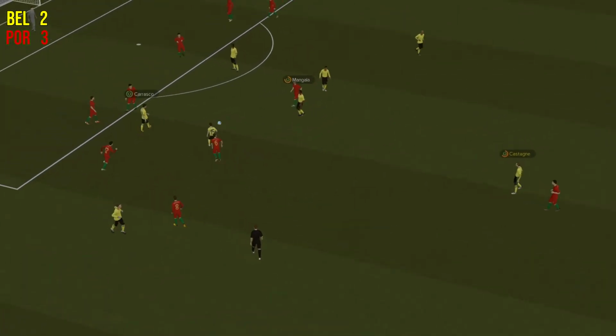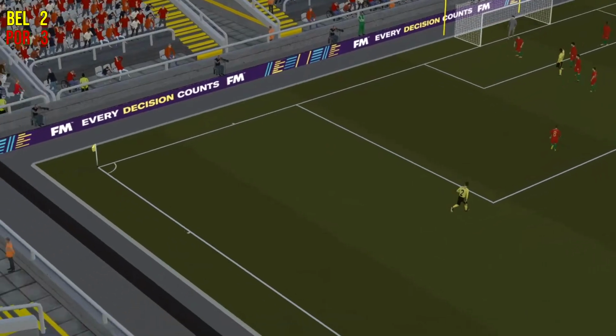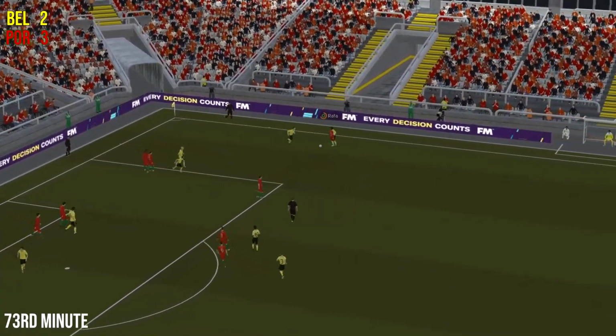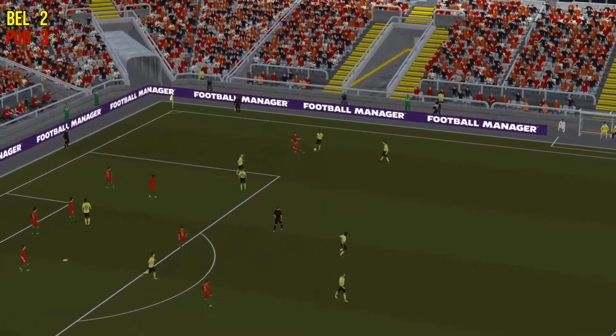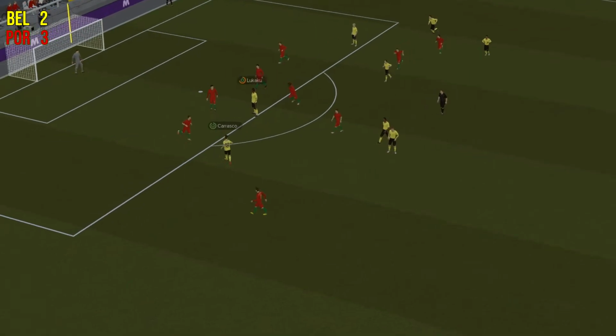It's Mertens to Castagne. Lukaku saved by Patricio and cleared by Cancelo. 72 minutes gone. We're into the last 20 minutes of the 90. And Belgium managed to hold on to the ball. It's Orel Mangala to Castagne. Carrasco.